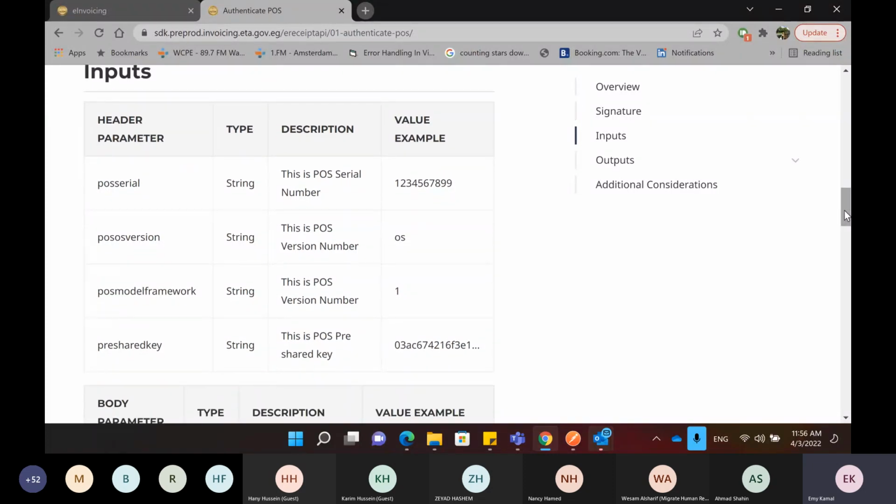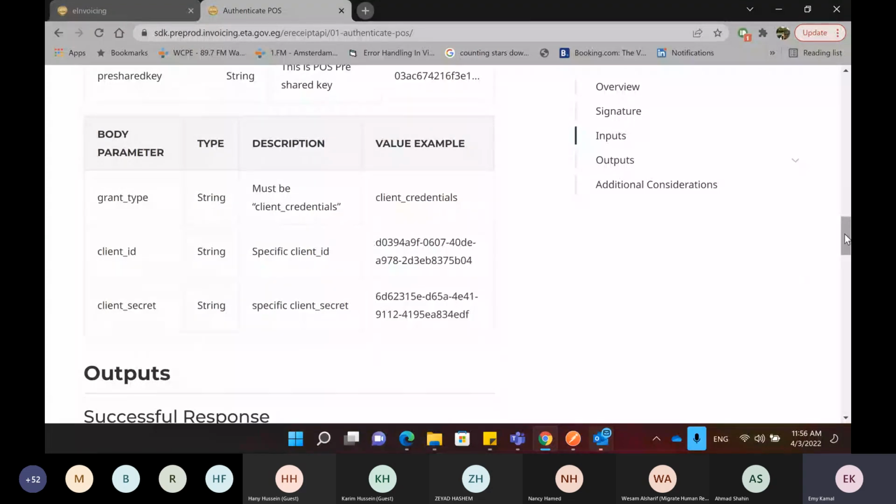You see here, this is the section of the inputs. You have to provide the point of sale serial number, the point of sale OS version, the point of sale model framework, and the pre-shared key. These are the inputs that the API will need to authenticate the point of sale. And we also have some body parameters as an input, such as the grant type, which should be client credentials. You also need to provide the client ID and the client secret, which are like the username and the password, so you can authenticate the point of sale.